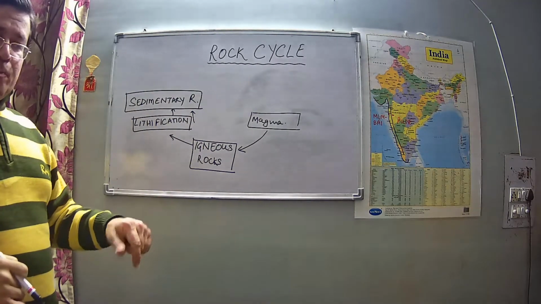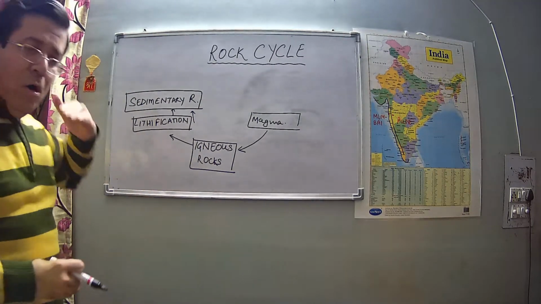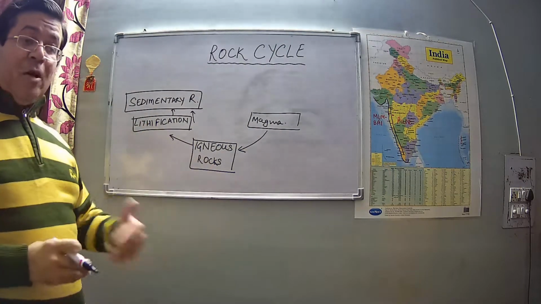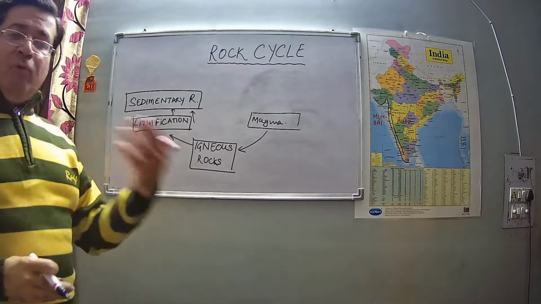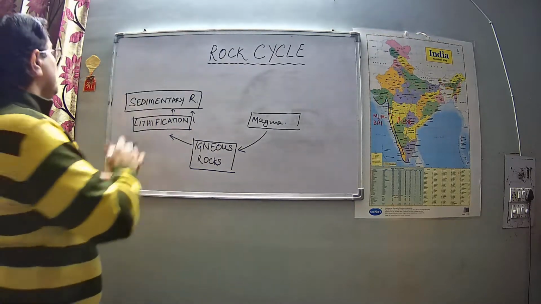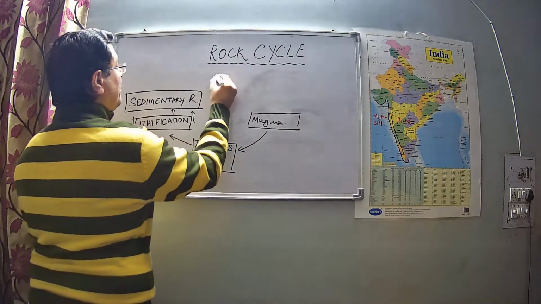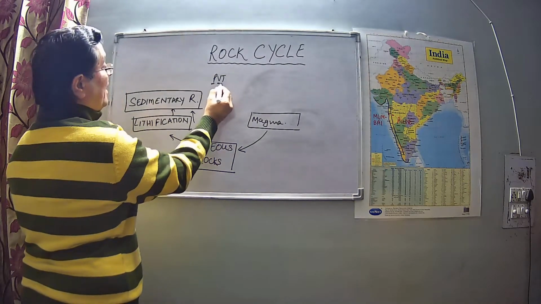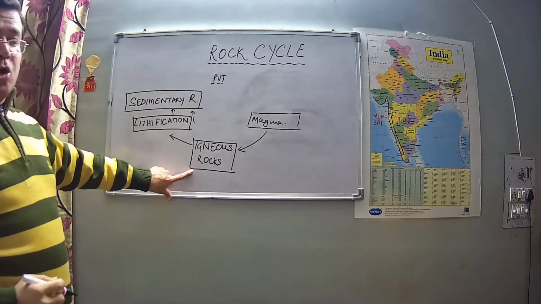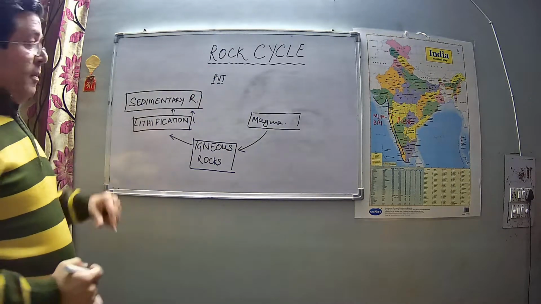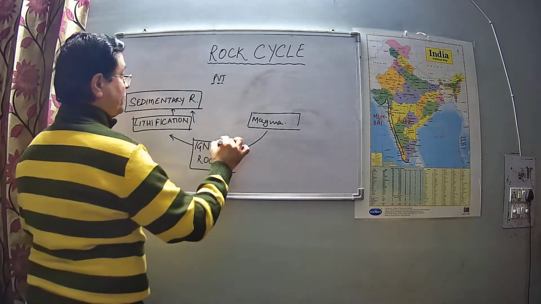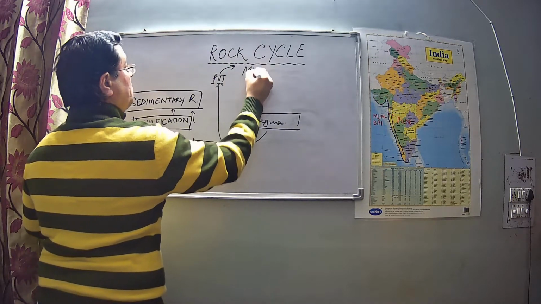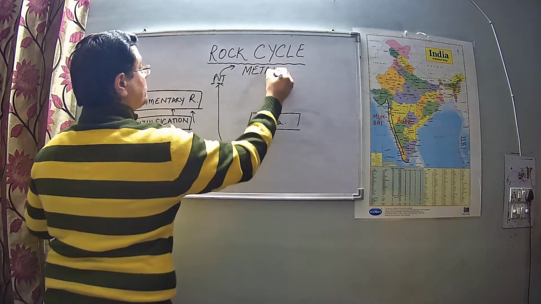Now what happens, because for a long period of time these rocks remain there, they change their form because of pressure, volume, and temperature. Because of PVT, pressure, volume and temperature, igneous rocks become metamorphic rocks, right?